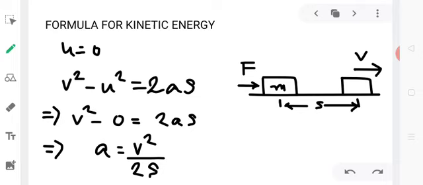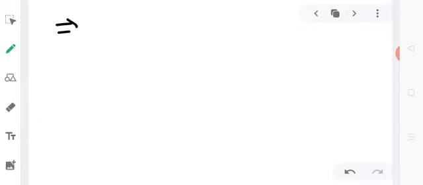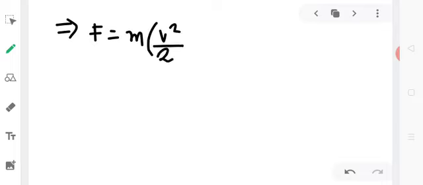Now we know that F is equal to m into a from Newton's second law. So let us substitute the expression for acceleration in this formula. So we get F equal to m v square by 2s.